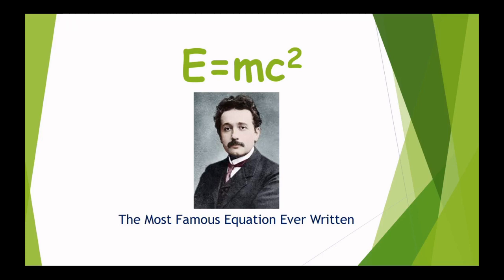Hello viewers, today I am going to tell you about one of the most famous equations ever written, E equals mc squared. This is the most famous equation in the history of equations. It has been printed on countless t-shirts, posters, and starred in films. Even if one is not related to science and physics, I am sure you must have heard about this equation. So today we are going to know in this video what is the mathematical fancies behind this equation and how it is mathematically derived. So here we go.